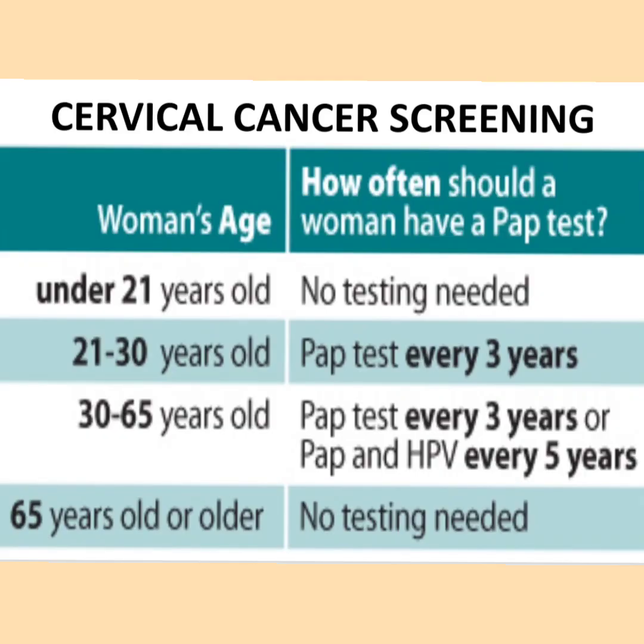Here you can see, according to the woman's age, how often a woman should have a pap test. Under 21 years old, no testing is required. Between 21 to 30 years, pap test is required every 3 years. Between 30 to 65 years, pap test every 3 years or a pap and HPV test every 5 years. 65 years or older, no testing is necessary.